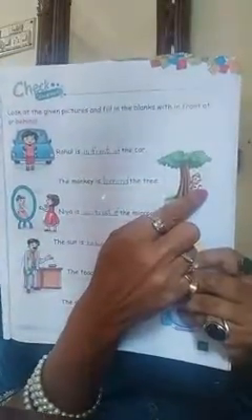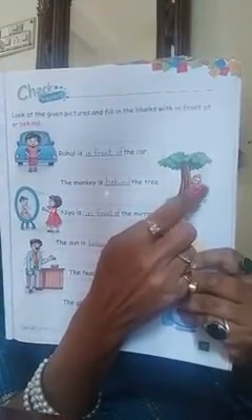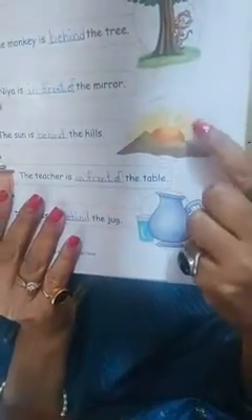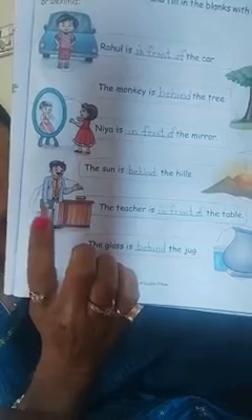The monkey is behind the tree. Nia is in front of the mirror. In front, not behind. Nia is in front of the mirror. The sun is behind the hills. All of you see? The sun is behind the hills. Now say, the teacher is in front of the table.